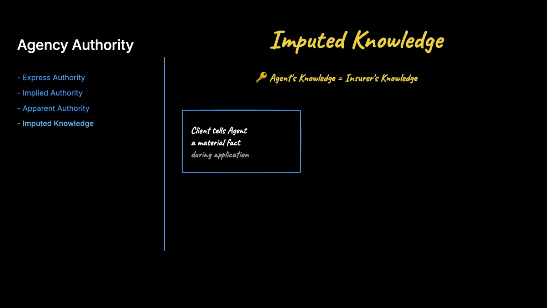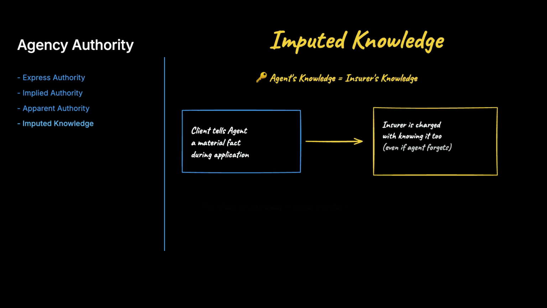One more idea flows from this. Because the agent represents the insurer, the agent's knowledge is generally imputed to the insurer. So if a client mentions a material fact to the agent during the application, the company is charged with knowing it too, even if the agent never passed it along. This surfaces constantly in claims disputes.